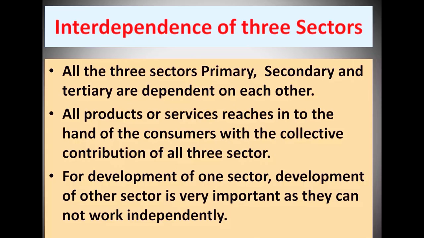For the development of one sector, development of the other sectors is very important as they cannot work independently. The primary sector provides raw materials to the secondary sector, and the secondary sector processes these raw materials into finished goods, which are then supplied to the tertiary sector for distribution.